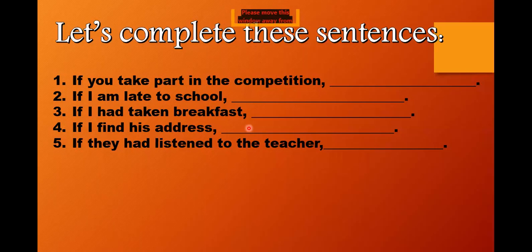You were right. Zimal, that is also right. If I find his address, I will meet him. If I find his address, I will go to his house. Okay, again, all of it is in the present tense, and this is showing that this will happen. It needs to be fulfilled again. This is the first conditional, first type of conditional. Yes, if I find his address, I will reach his house. I will go and meet him. All of these are correct.